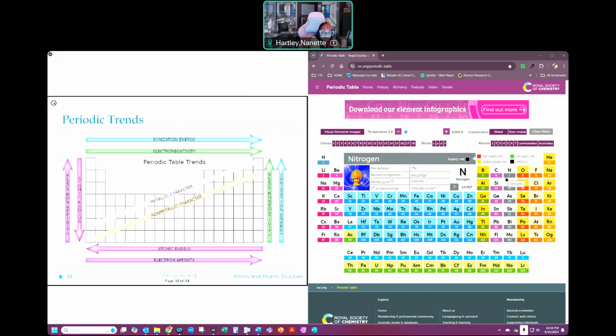So these are the trends. Woohoo! Lots of arrows. And this is one of the things that I used to regurgitate on my paper when I got to my periodic table. My atomic radius, my trend for atomic radius. So smaller over here, larger over here. My electron affinity is negative down here, positive up here, so it's increasing there.